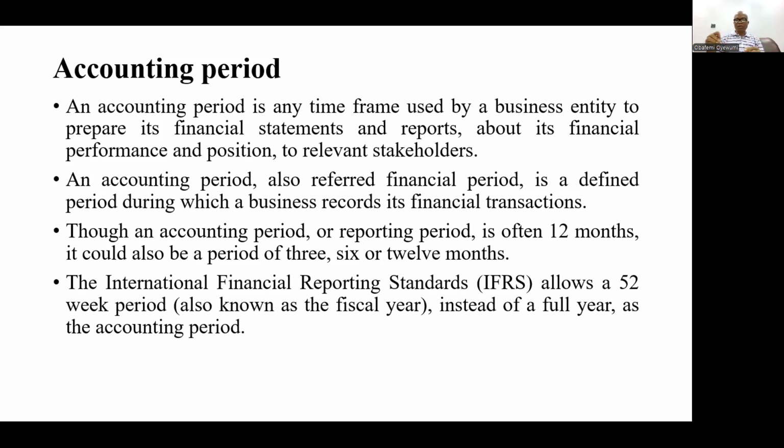An accounting period is also referred to as a financial period. It's a defined period during which a business records its financial transactions. Though an accounting period or reporting period is often 12 months, it could also be a period of 3 or 6 months. The International Financial Reporting Standards, IFRS, allow a 52-week period, also known as the fiscal year, instead of the full year as the accounting period.